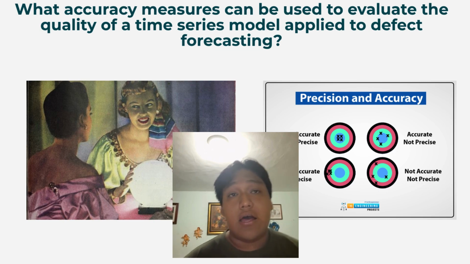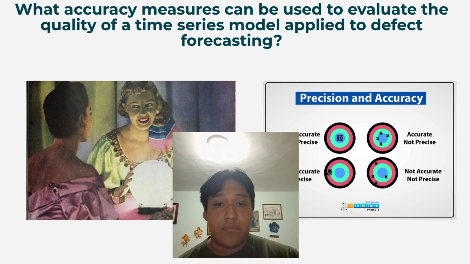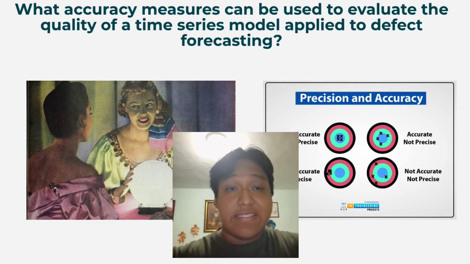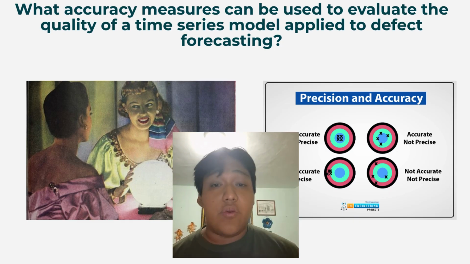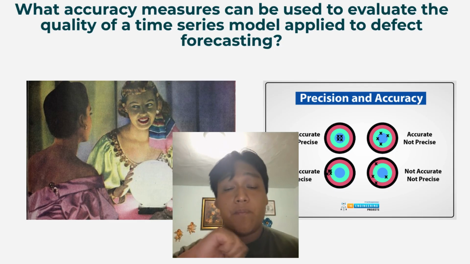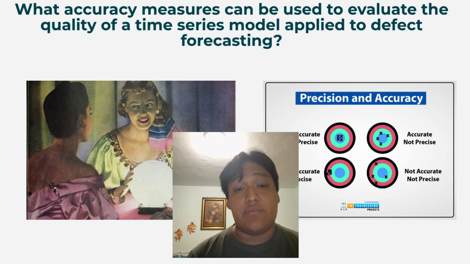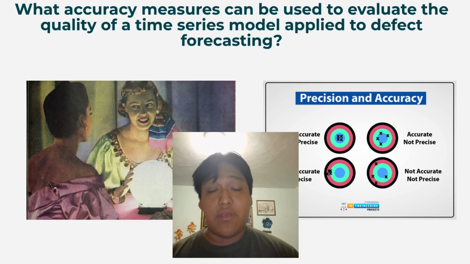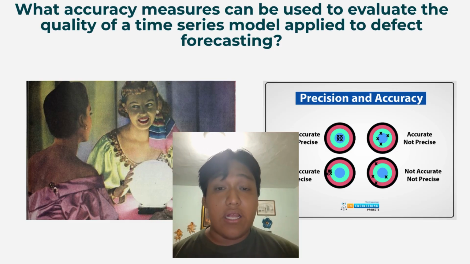For example, if I want to predict my next grades for my exams, I need to look back to my past grades in order to get the new value. Also, for forecasting, we need a precision and accuracy measure that helps us know if the prediction is good or is bad.